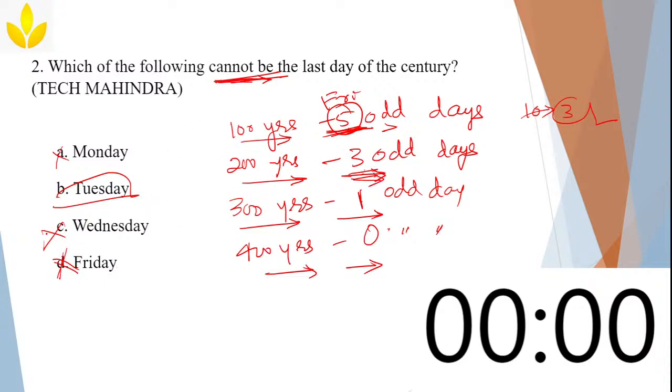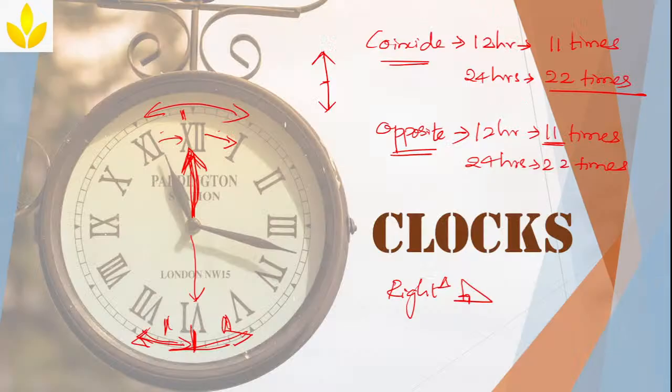3 means Wednesday. So, Wednesday cannot be your answer. 1 means it is Monday. So, Monday cannot be your answer. And Sunday also cannot be your answer. So, that Tuesday is your answer. Clear? Now, we completed clocks. Next, we moved on to calendars. Next, we moved on to clocks actually.